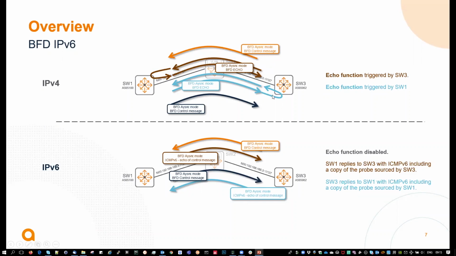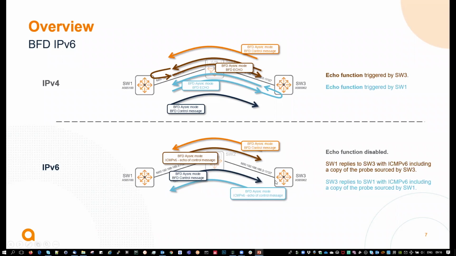And similarly for switch 1 sending the echo, which is looped back by switch 3. In IPv6, that echo function is disabled in hardware. Instead, we are using the control plane for that. As an example, switch 1 will send a BFD control message with an echo function, but in software.